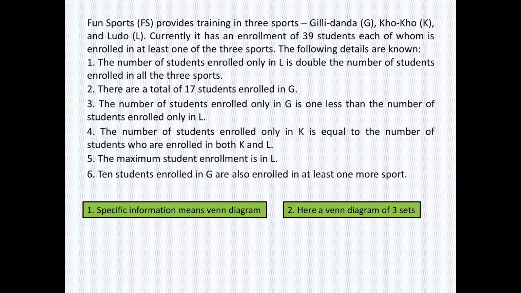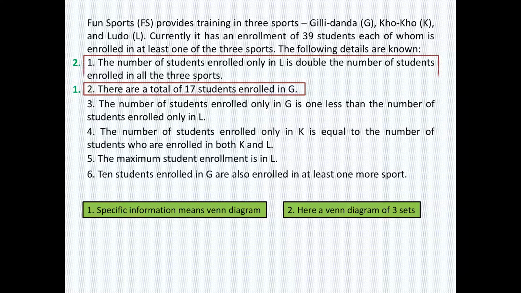For example, here the second statement says there are a total of 17 students enrolled in G, so I should start with this statement because it gives us the exact information. Now no other statement is giving us the exact information, but in that case I'll choose the best one, which is statement 1, that talks about the number of students enrolled only in L being double the number of students enrolled in all the 3 sports, right?